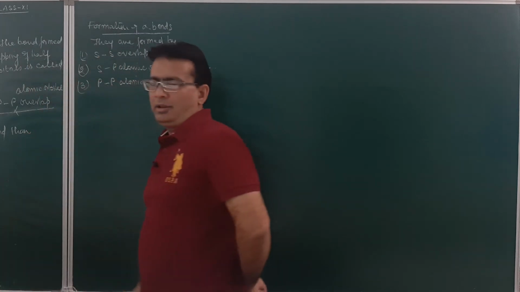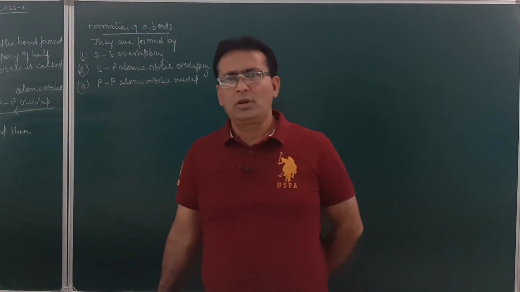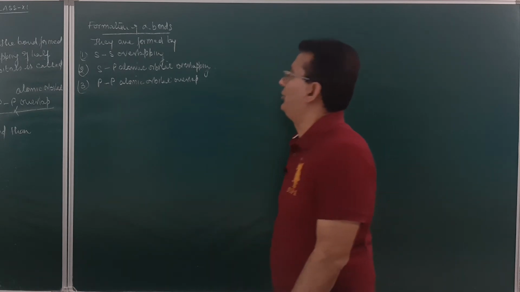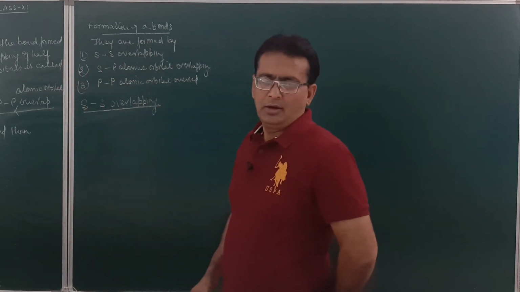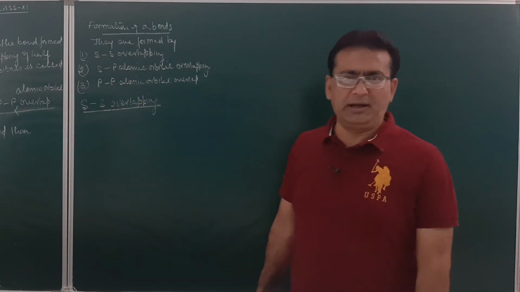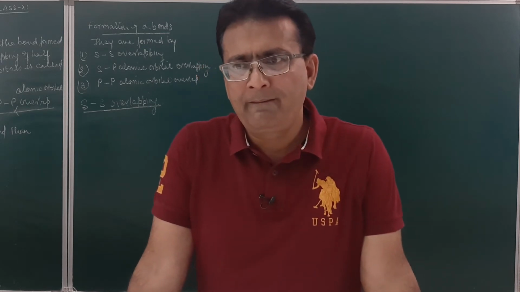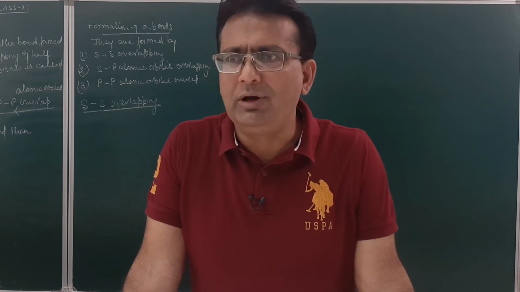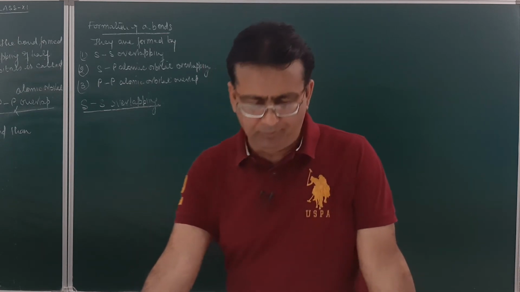Fine. Now, first of all, we will be discussing s and s overlapping. How, by the s-s overlap, the formation of a sigma bond takes place. In s atomic orbital overlap, the two half-filled s atomic orbitals will overlap and result in the formation of a sigma bond.